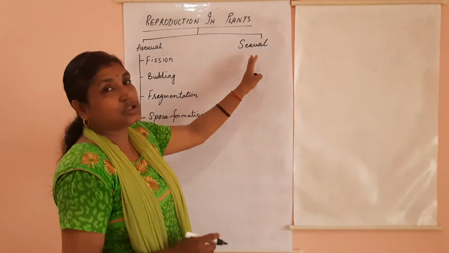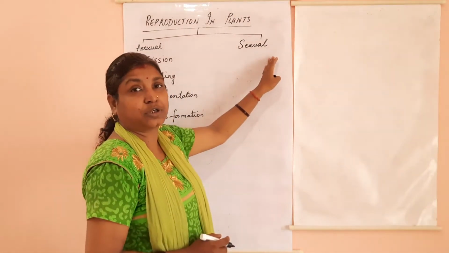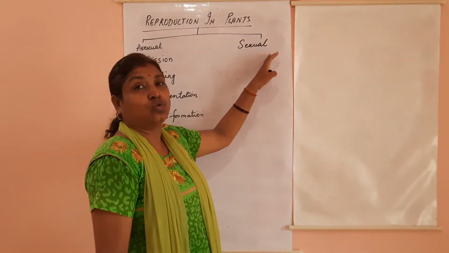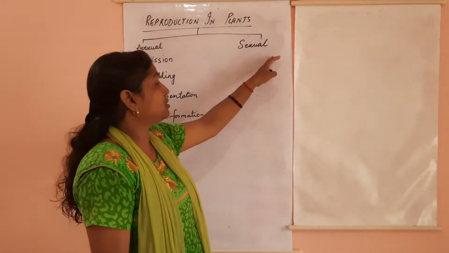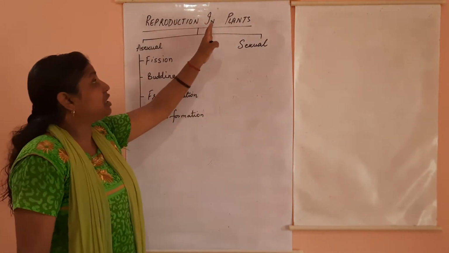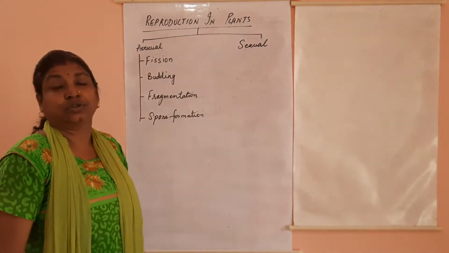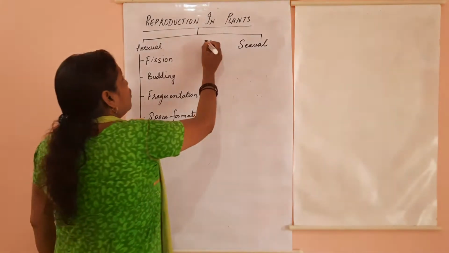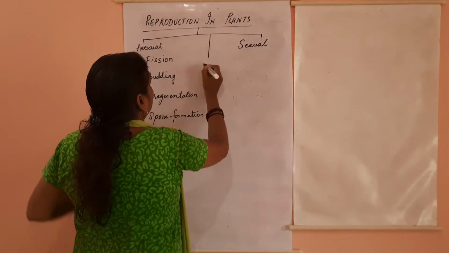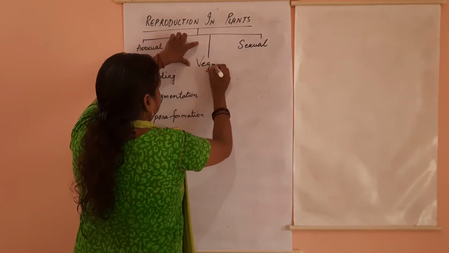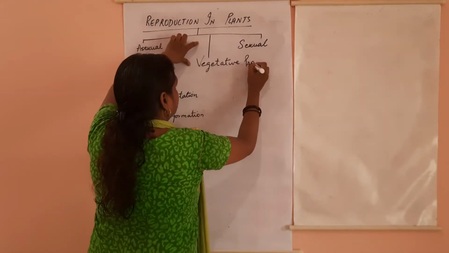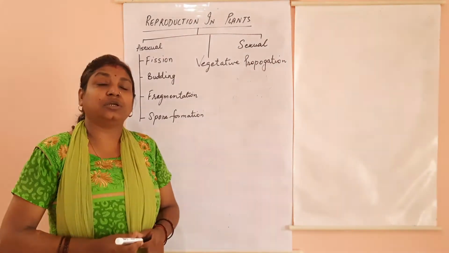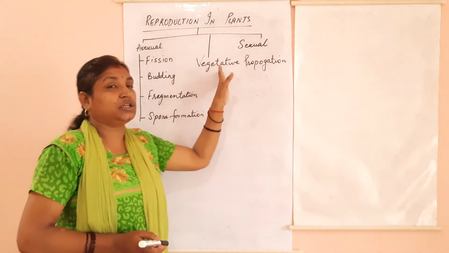In sexual reproduction, there are no types, because unless and until gametes are formed, no sexual reproduction can take place. Now, since we are studying reproduction in plants, there is one more method called vegetative propagation. One more type of reproduction seen in plants is vegetative propagation.